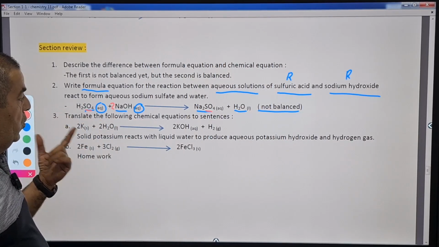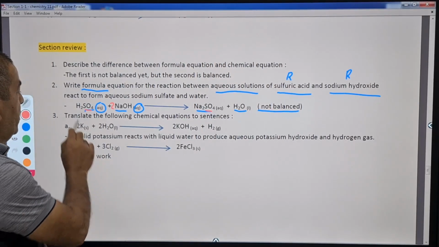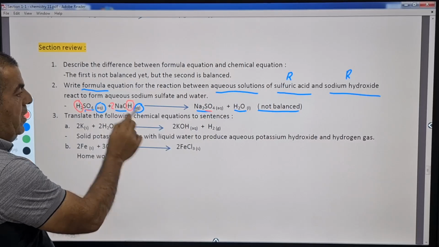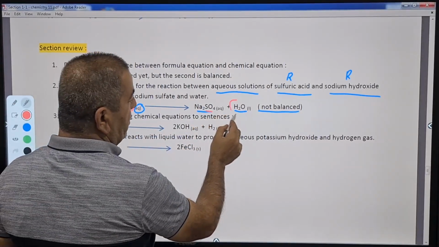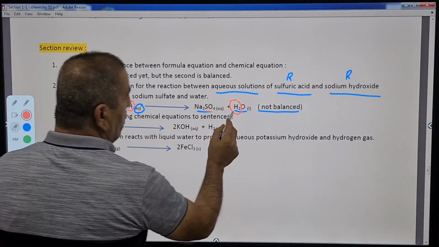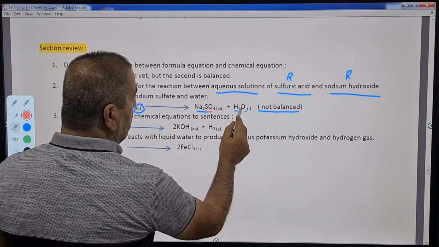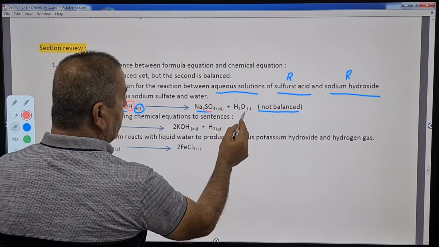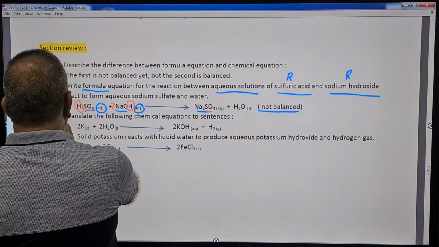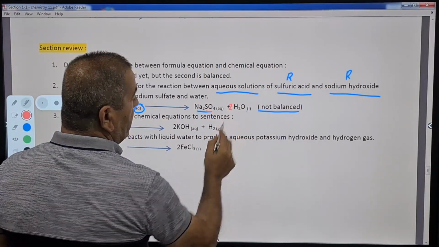So let's move to oxygen and hydrogen other than these in sulfate. So we have here 2 hydrogens, and we have how many hydrogens here? We have only 2. So we will need a coefficient of 2 in front of H2O in order to get the hydrogen atoms balanced.